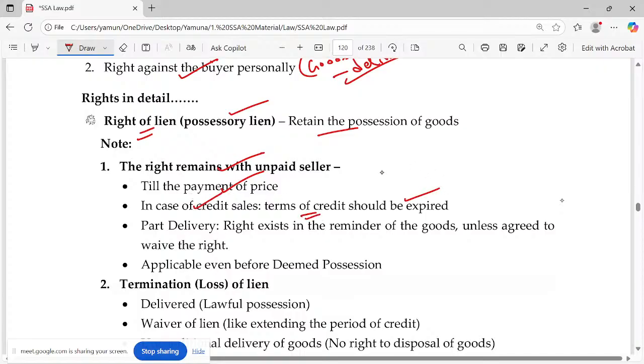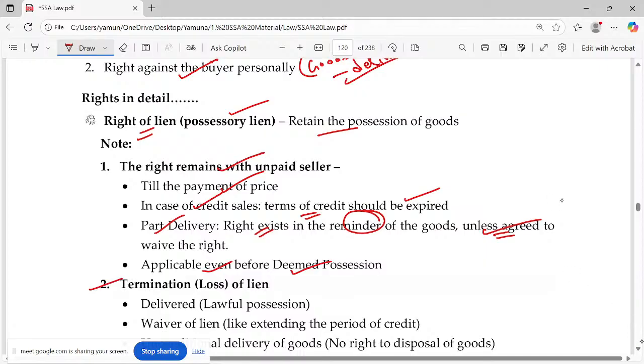3 months plus 6 months. Part delivery: the right exists with the remainder of the goods. 1000 units, if 500 are delivered, you can execute it with the remaining 500. Okay. Unless agreed otherwise, yes, you have to make a note. Applicable even before deemed possession. What do you mean by deemed possession? Sending to work, giving the possession to a carrier or whatever.